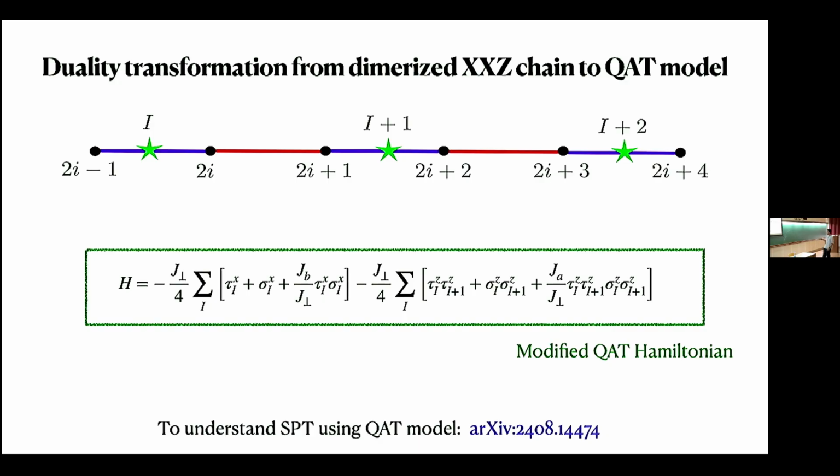But at this critical point, these two quantum Ising models become non-interacting, and they drift apart in opposite directions, like this. So we get a single copy of quantum Ising model here, a single copy here. That's why one copy, half. So everything can be studied from this model, like all the symmetry protected topological phases and phase transitions can be studied starting from here. And details about that are in this reference.